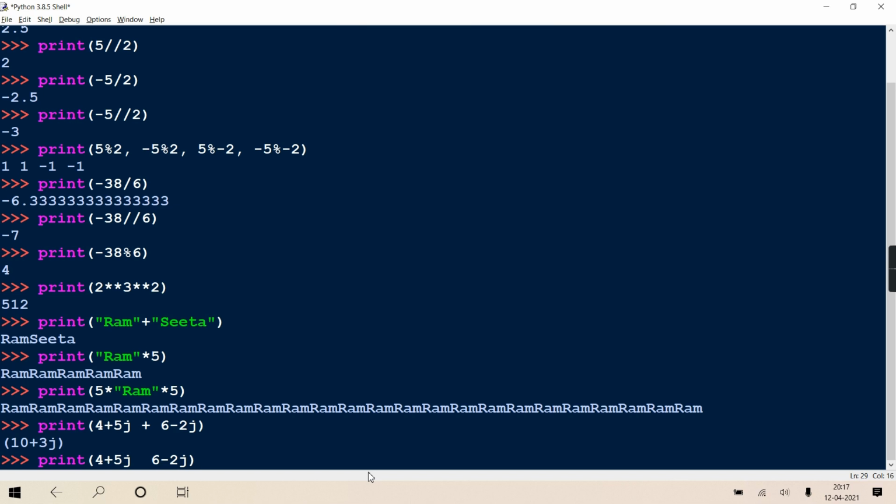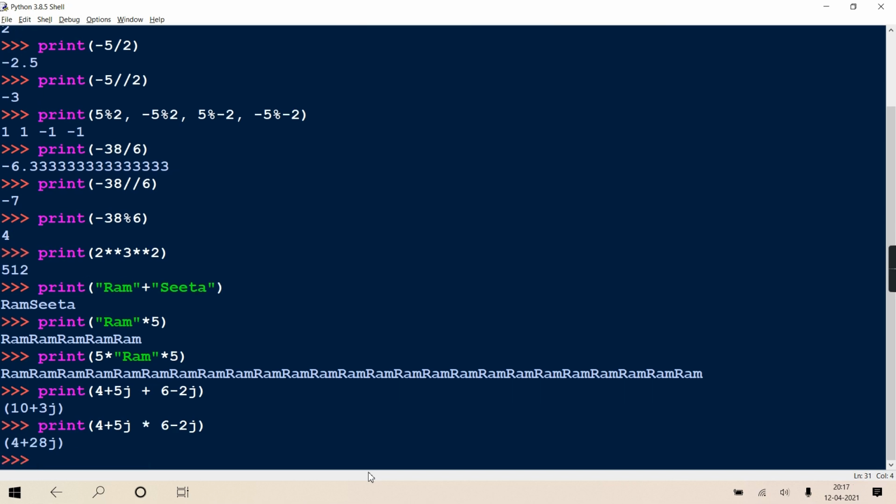Even multiplication you can do. When you do multiplication, real and imaginary parts get subtracted. So see, real: 6 into 4, 24. And 5 into 2 is 10. Getting or no? Clear?